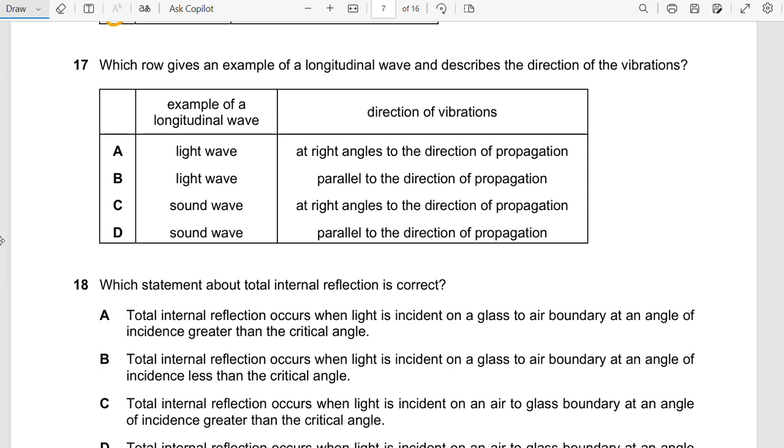Light wave is transverse. Sound wave is longitudinal. Let's remember, in a longitudinal wave, the particles will vibrate like this, for example right and left, and the direction of the wave will be like this. So it will be a zero angle, or we say they are parallel. So the direction of vibration is actually parallel to the direction of the wave. In C they say at right angle. No. In D they say parallel to the direction of propagation. Yes.